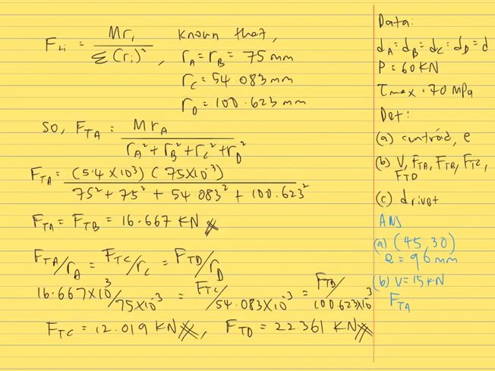So let us write the answer. FTA is equal to FTB is equal to 16.667 kilonewton, and then FTC is equal to 12.019 kilonewton, and then FTD is equal to 22.361 kilonewton.